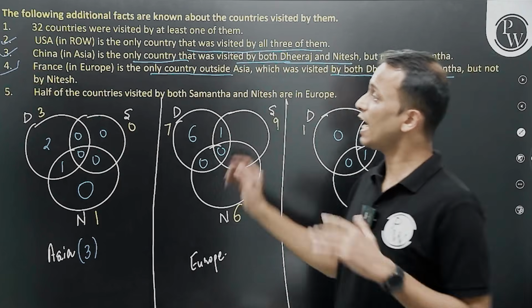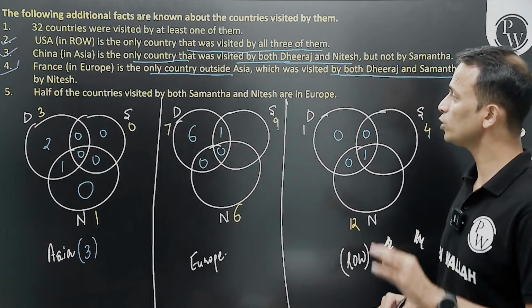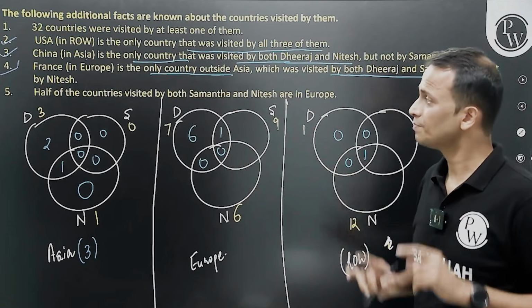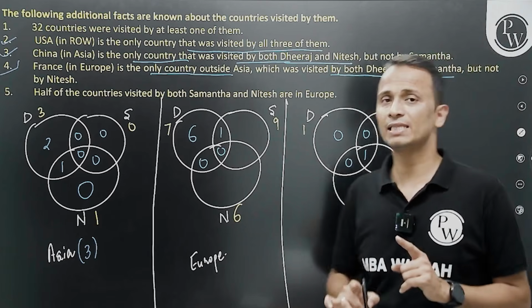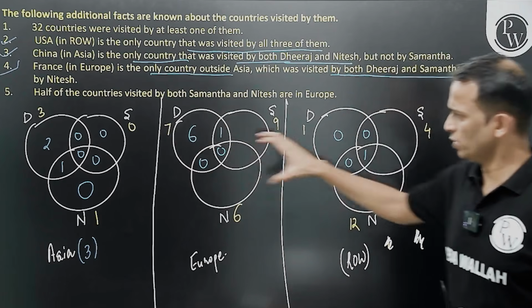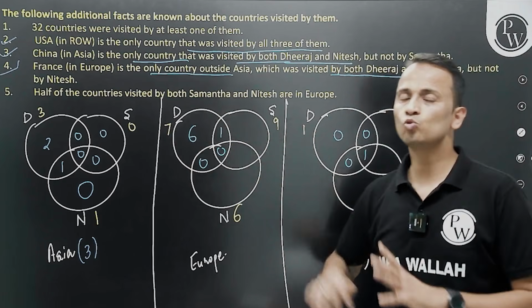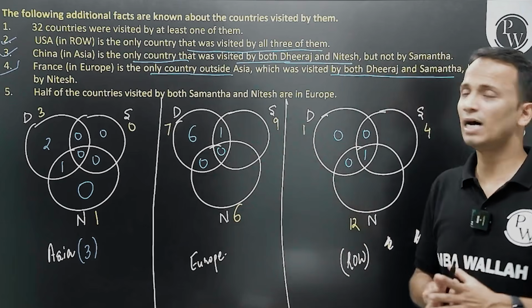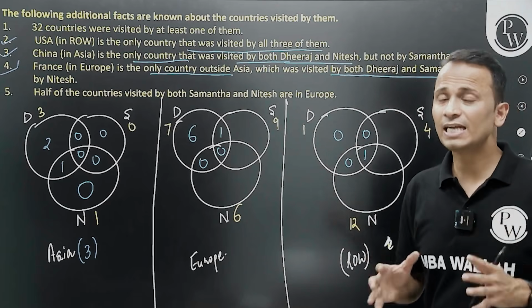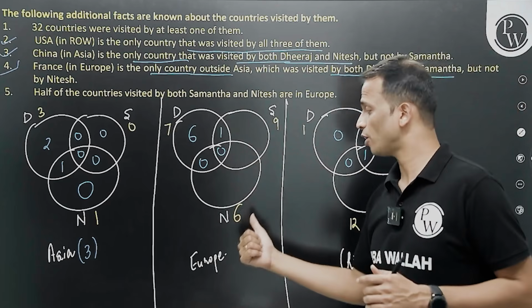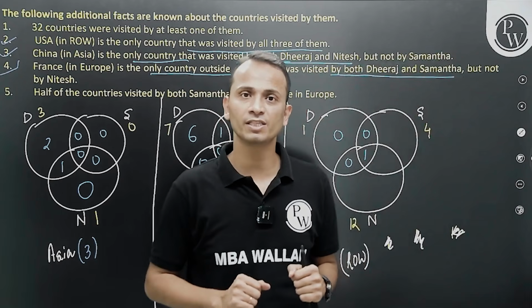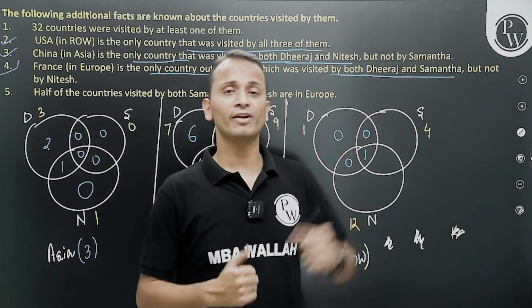Point number 5 says that half of the countries visited by both Samantha and Nitesh are in Europe. So out of the total number of countries that these two have visited, half of them are in Europe. That means the countries that these two have visited in Europe will be equal to the sum of the countries that these two have visited in Asia and rest of world.